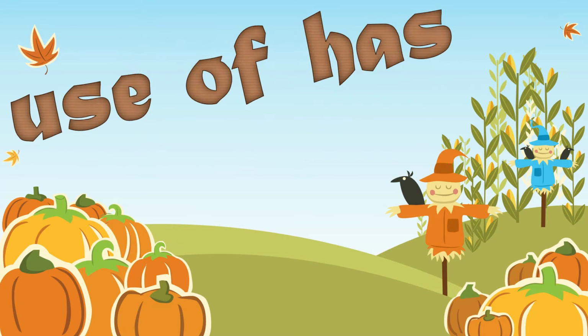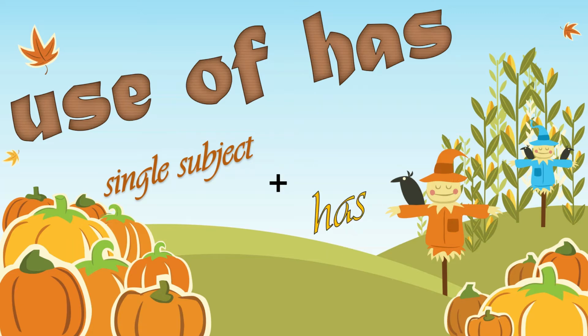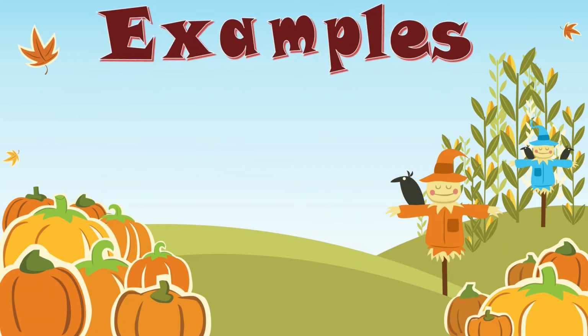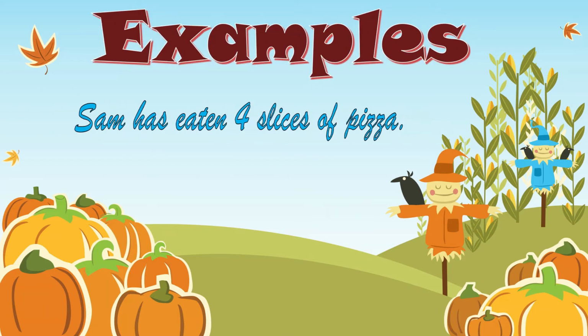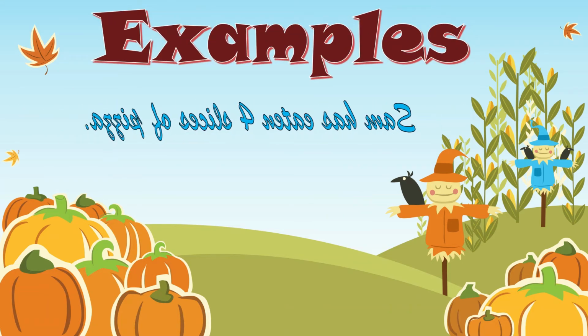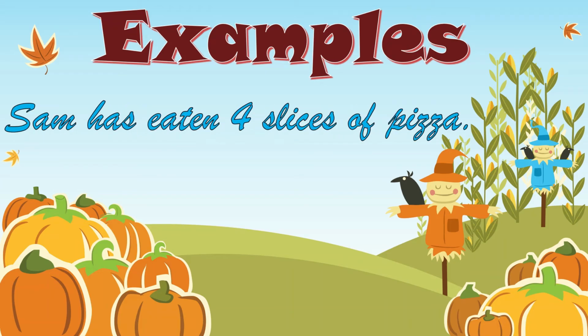Now, the question is, when do we use has? Yes, we use has with single subjects. For example, Sam has eaten 4 slices of pizza. Has is telling us that this is present tense, while eaten is telling us that we have used the third form of verb which represents perfect tense.